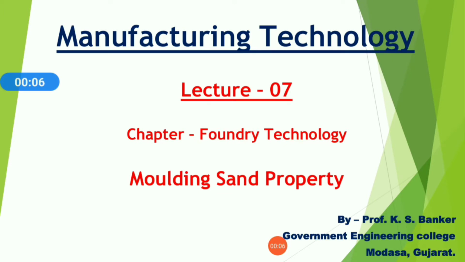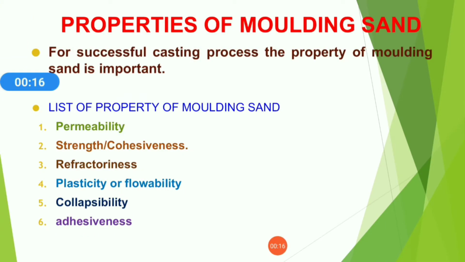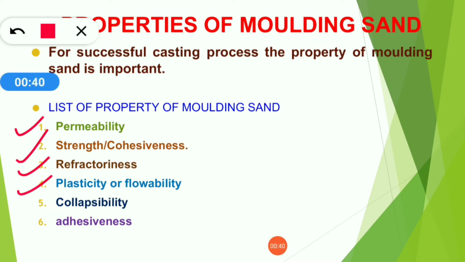The subject is manufacturing technology and the chapter is foundry technology, and today we will discuss the molding sand property. For the successful casting process, the property of molding sand is very important. Due to this property, you can easily prepare the mold for your casting process. Here is the list of properties: permeability, strength and cohesiveness, refractoriness, plasticity or flowability, collapsibility and adhesiveness.